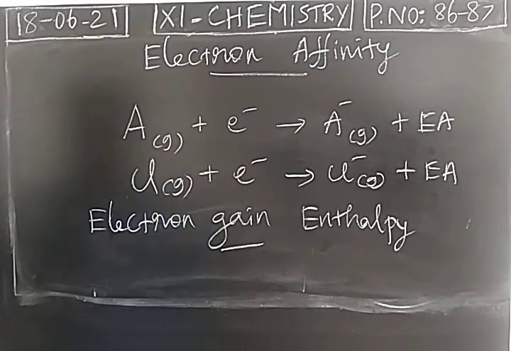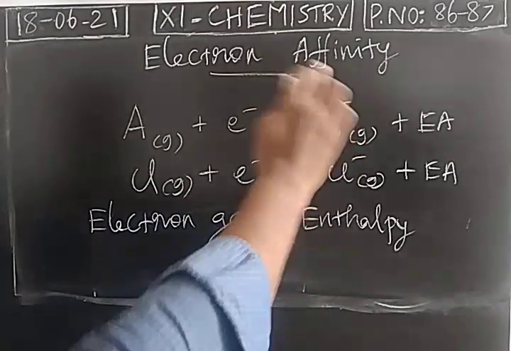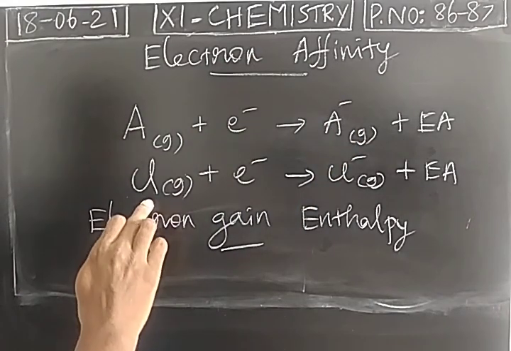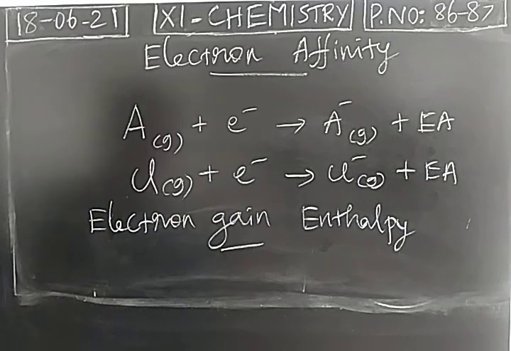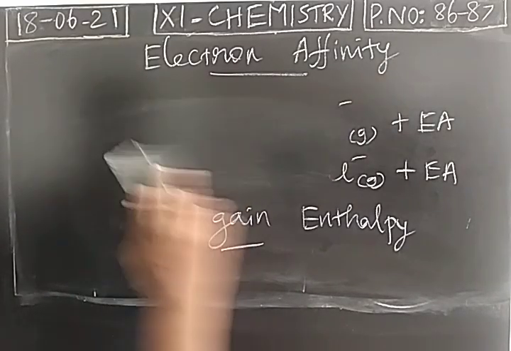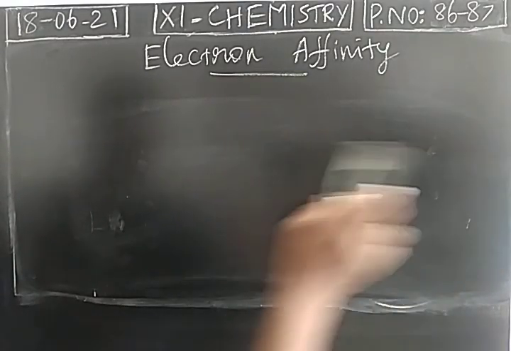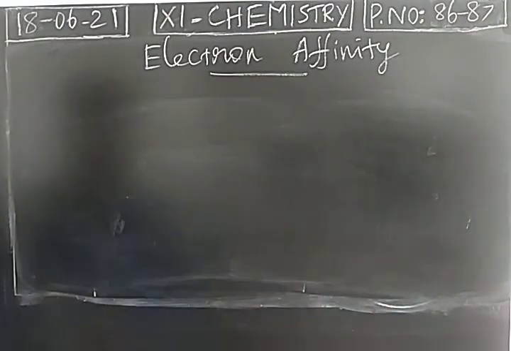So the atoms like halogens will have more affinity towards electron. It has a tendency or affinity of gaining an electron. So this is called electron affinity or electron gain enthalpy. So this is one of the periodic properties, and it is also expressed in terms of kilojoule per mole, and it is a measurable quantity like ionization potential.